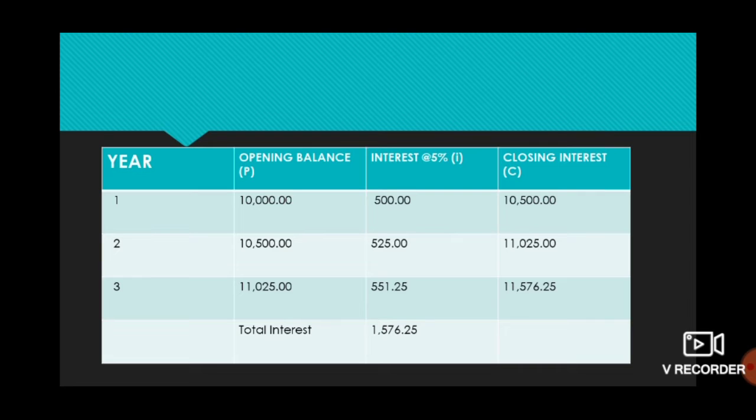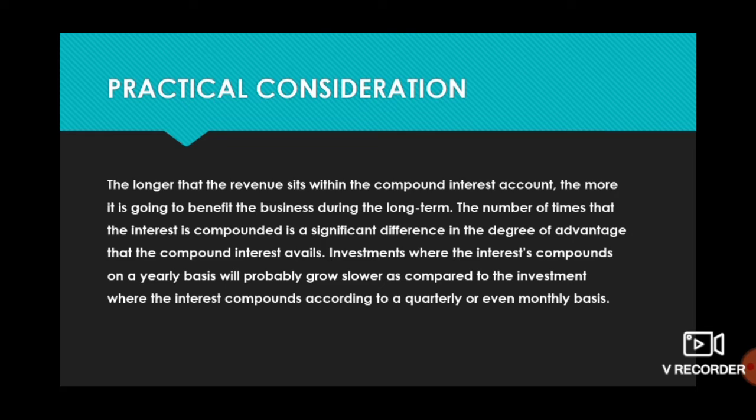So 10,500 times 0.05 will be 11,025 pesos. And that 11,025 you will use as the opening balance in year 3. In year 3, 11,025 pesos times 0.05 will be 11,576.25. So the total interest after the end of year 3 will be 1,576.25. So the longer the revenue sits within the compound interest account, the more it is going to benefit the business in the long term.